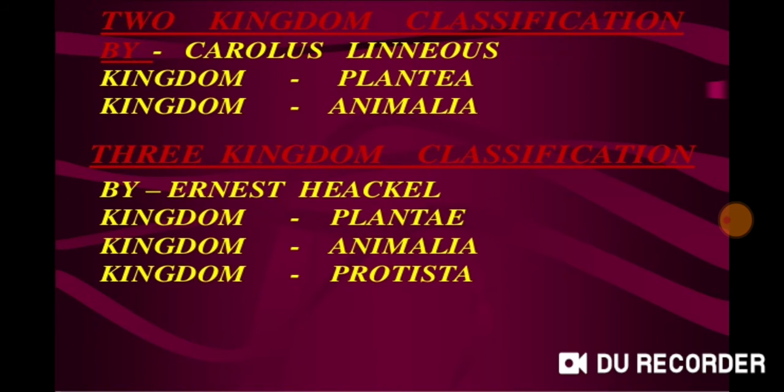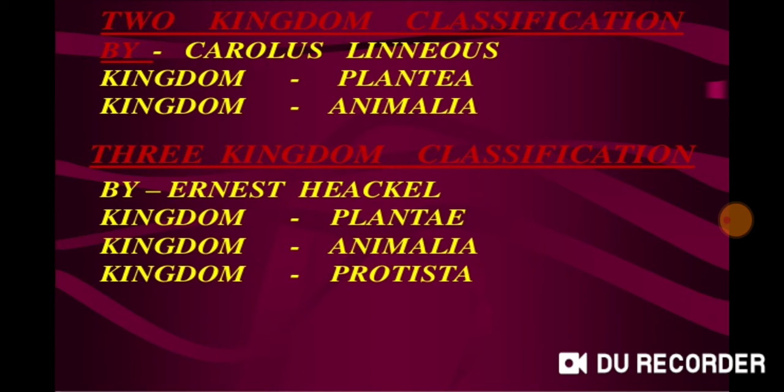This is how these kingdoms were developed by different scientists. Then Carl Linnaeus came, and he gave just a two kingdom system of classification, that was just Plantae and Animalia. Then a three kingdom system of classification by Ernst Haeckel.